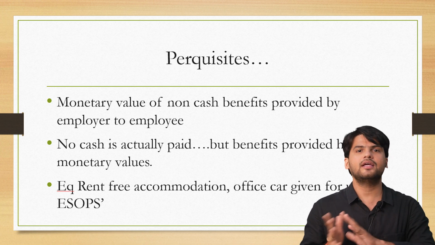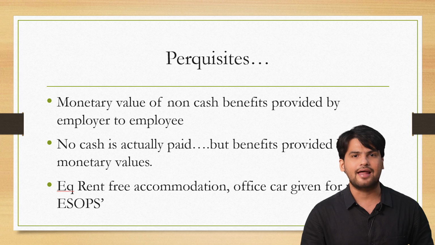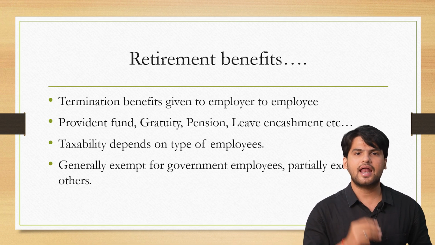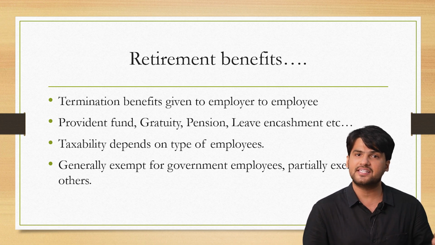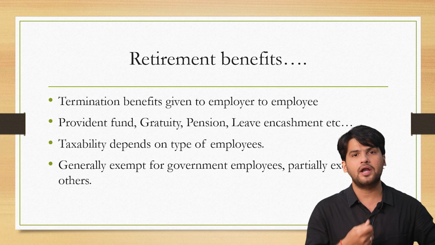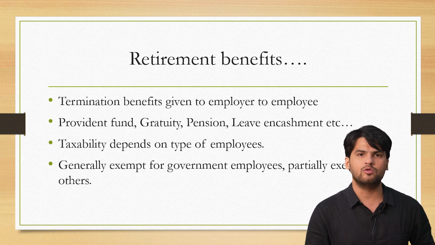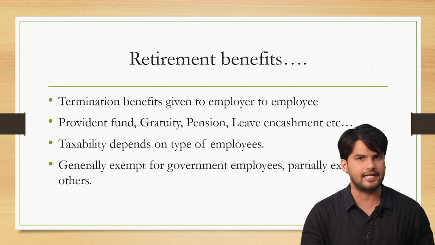Okay, and the third thing that an employee can receive, which will come under the head salary, is the retirement benefits. So there are three things that are received. First, you receive salary on an ongoing basis every month. Most commonly, sometimes you receive monetary benefits which are called perquisites, and there are some designated amounts that an employee is eligible to receive on his or her retirement.